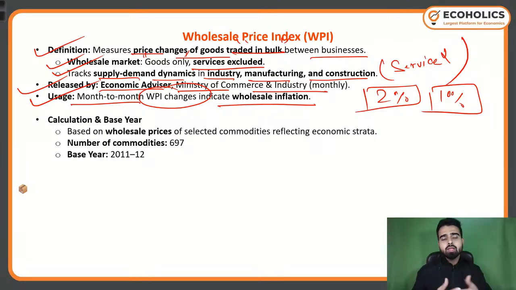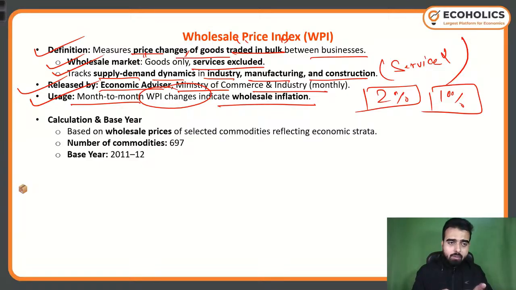So month-to-month WPI changes project the inflation situation in the wholesale market. But the important thing is that it only caters to industry, manufacturing and construction. Even if services are transacted between two businesses, it doesn't consider them.